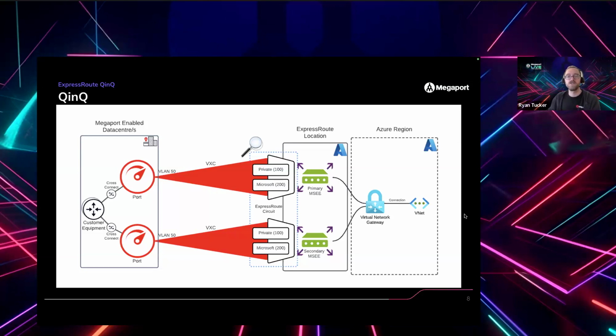So how do you get around that? Let's say that you can't run QinQ. You can't accept this VLAN 50 with the VLAN 100 inside it and 200 inside it. You can't handle that on your own devices.